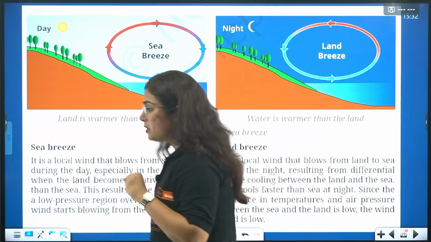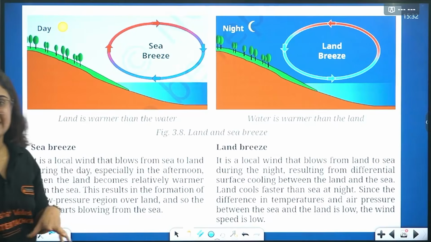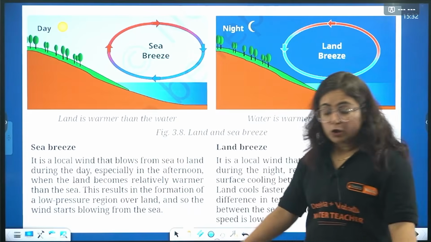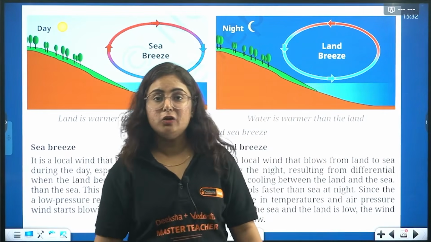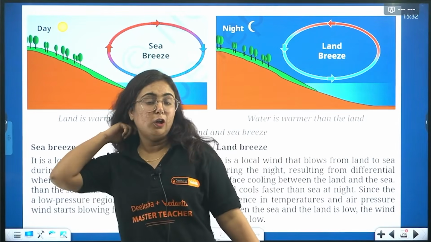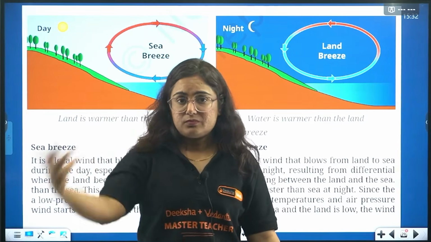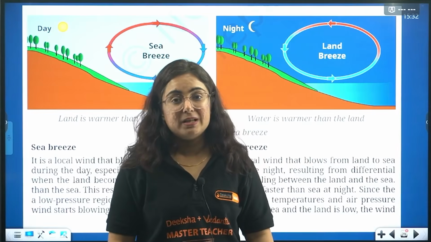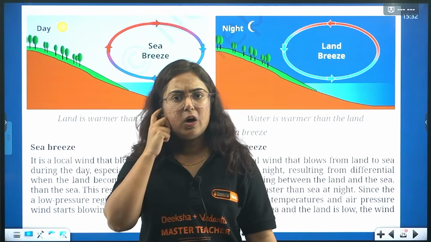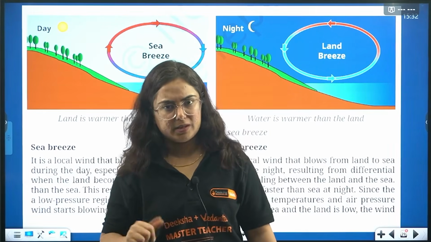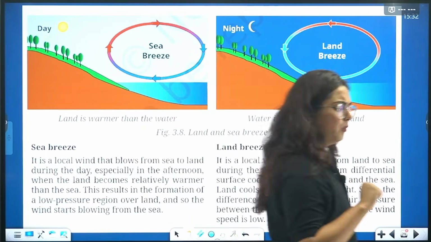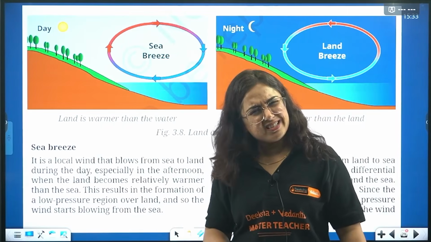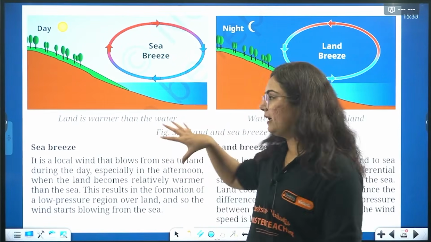Now you might have noticed that during the summer days, still in the evening when the sun is not there, when you are walking, you can feel that the warm air is near your legs. It was happening when I was in Indore, right? When I was riding the scooty, I could feel that air is warm near the legs. Why, beta? Because land stays warm for a long period of time. Achha, when we compare it with water, will it get cold earlier than land? So all these concepts are here.